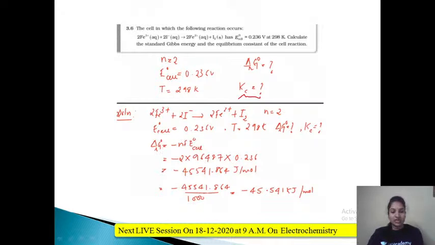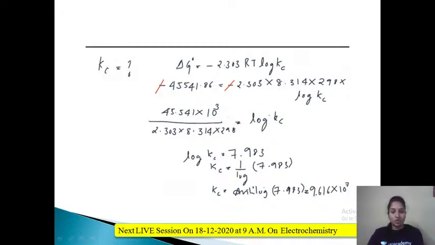So delta G naught is equal to minus nF E naught cell. So minus 2 electron changes in this particular reaction into 96487, Faraday's constant, that you have to remember. E naught cell value is given in the question, 0.236. So if you solve this, you are going to get 45,541.864 joules per mole. If you want to convert this joule into kilojoule, what you need to do is divide this entirely by 1000. So you get 45.54 kilojoule per mole. Then units are very important. If you do not write the units, then it will be a problem for you.